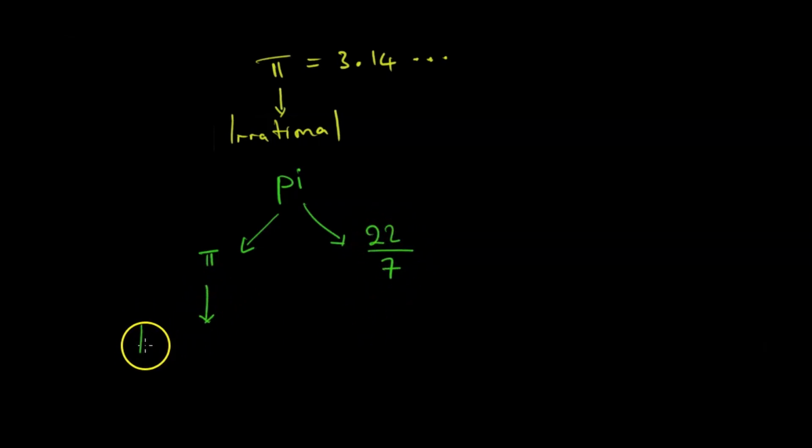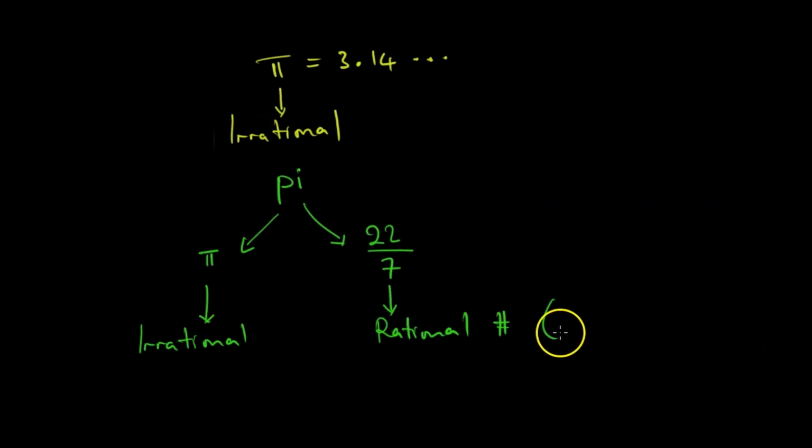So 22/7 is part of the set Q. This is fascinating. 22/7 is an approximate value of pi. It's a rational number, whereas pi itself is irrational. So it's important to take note that this is an approximate value.